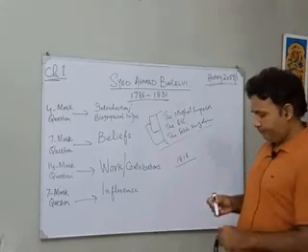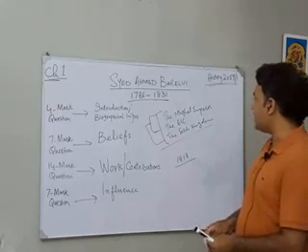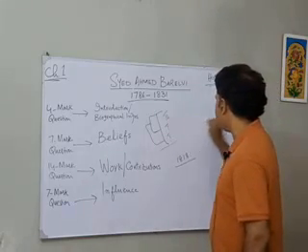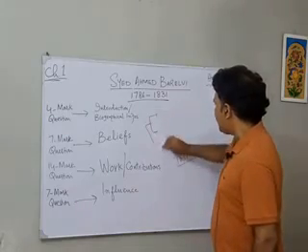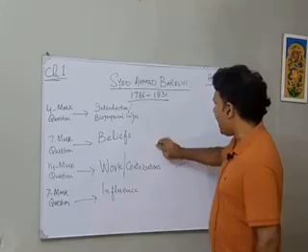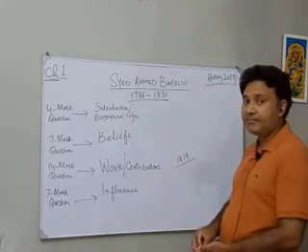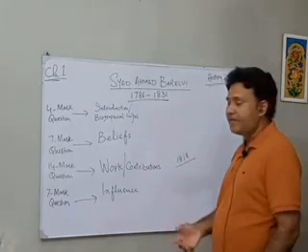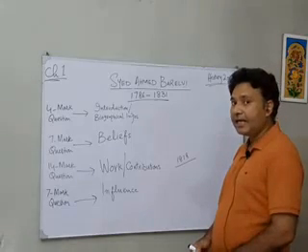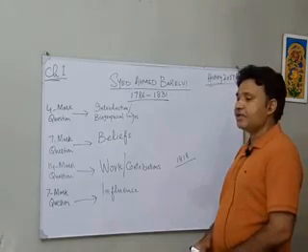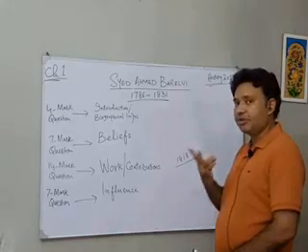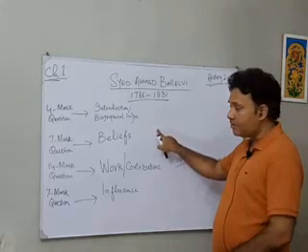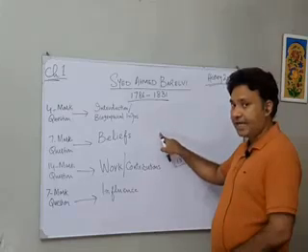Now, Syed Ahmed Barelvi's beliefs, we are going to discuss one by one. He believed that India had come under non-Muslim rule and India was Darul Harb. Darul Harb means, as I told you before, a house of war. When a territory is declared Darul Harb, Muslims would either wage jihad against the non-Muslim ruler, or they would leave that territory.